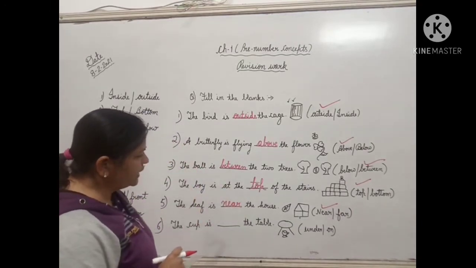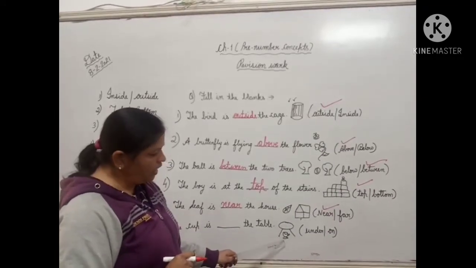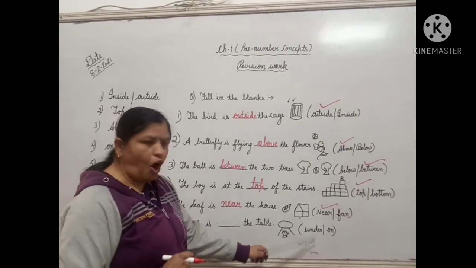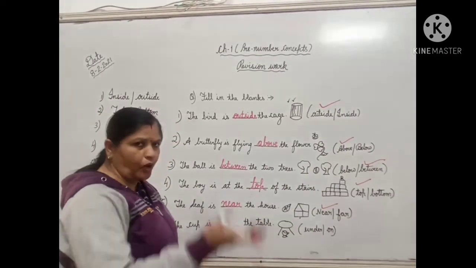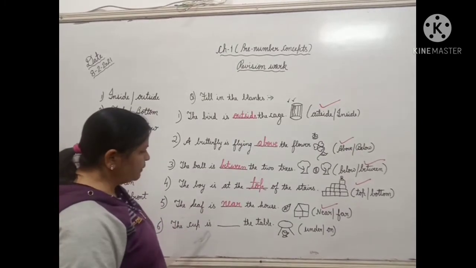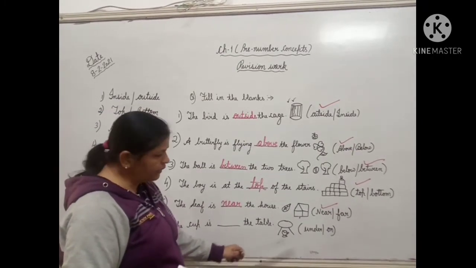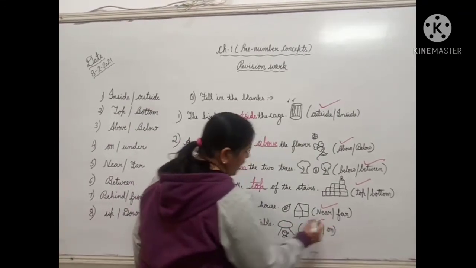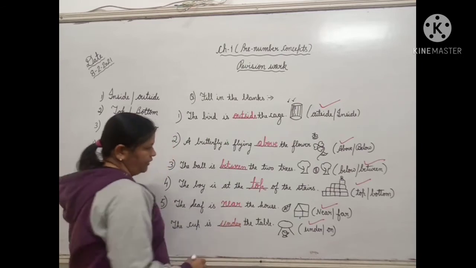The cup is dash the table. As you see, there is a table and a cup is there. Options are under or on. Under means below and on means upper. So where is the cup? It is under the table. So the correct word is under. So write down the spelling U-N-D-E-R, under.